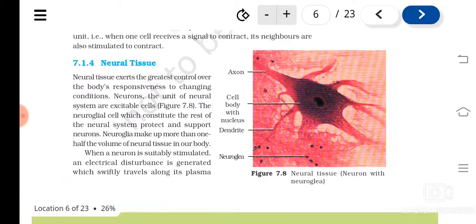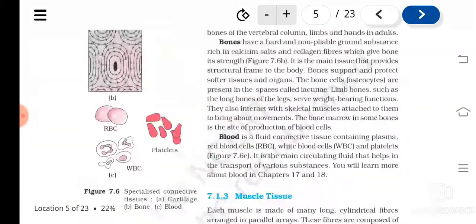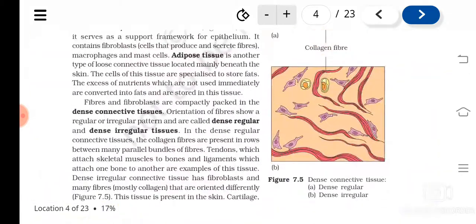So about all the tissues you understood, I hope. In humans or animals, there are four different kinds of tissues. What are they? Epithelial tissues, connective tissues, muscular tissues, and nervous tissues.